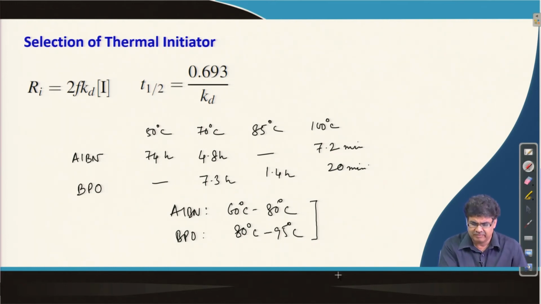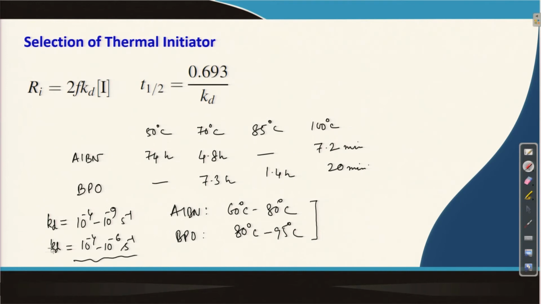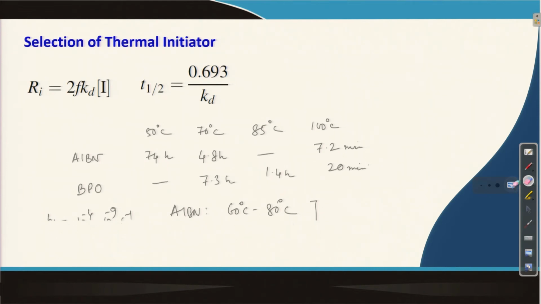The typical value for the rate constant for dissociation is around 10 to the power 4 to 10 to the power minus 9 second inverse, and the practical value for Kd is 10 to the power minus 2 to 10 to the power minus 6 second inverse. So, this is the required Kd value we generally use for standard radical polymerization reactions.